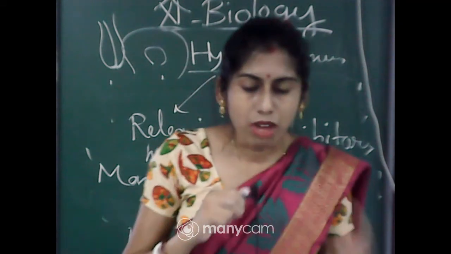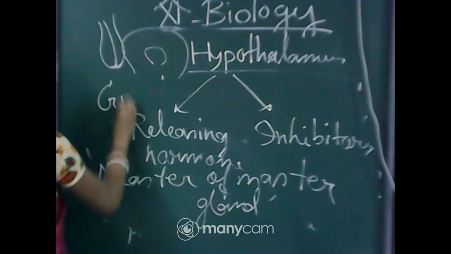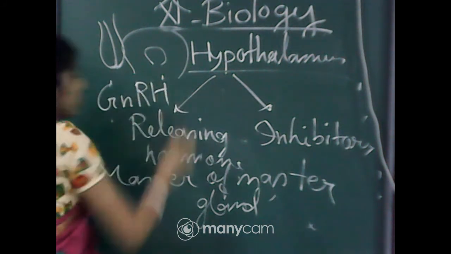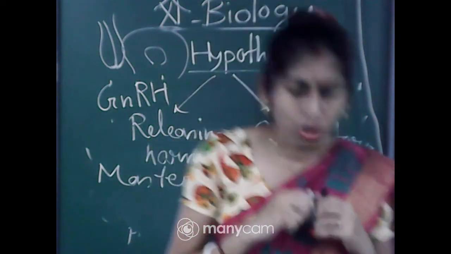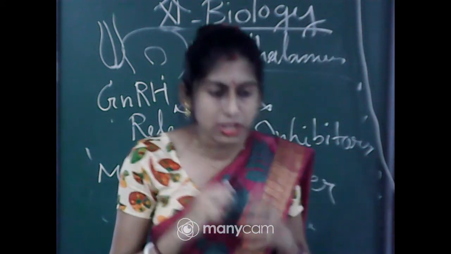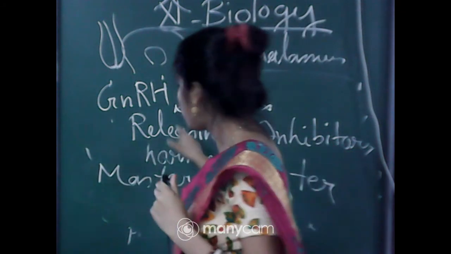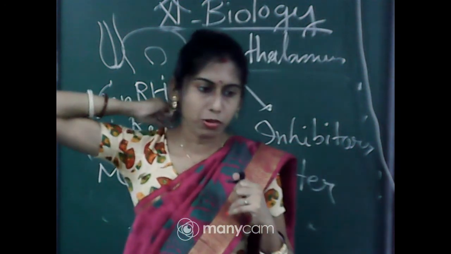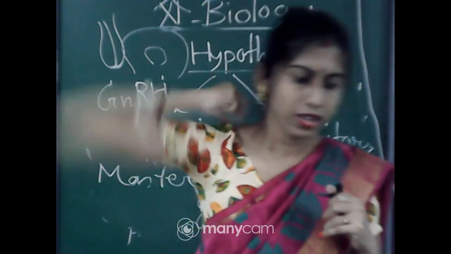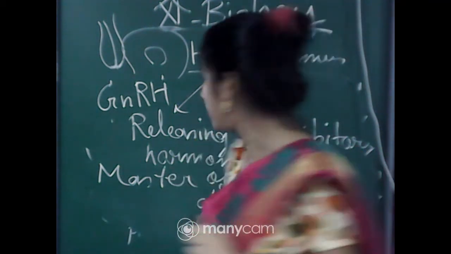Now, for example, a hormone is GnRH, gonadotropin releasing hormone. This gonadotropin releasing hormone stimulates the pituitary to synthesize and release gonadotropins. This is an example of a releasing hormone.